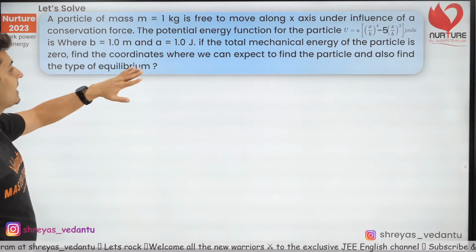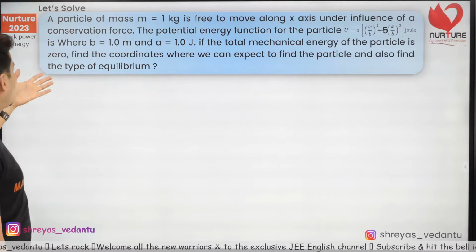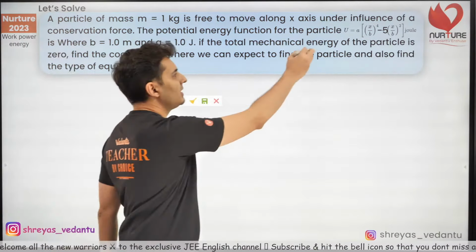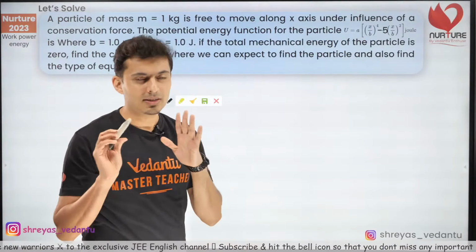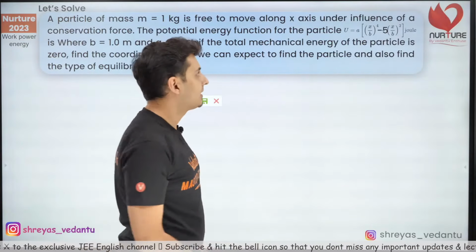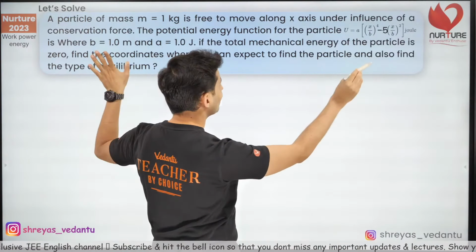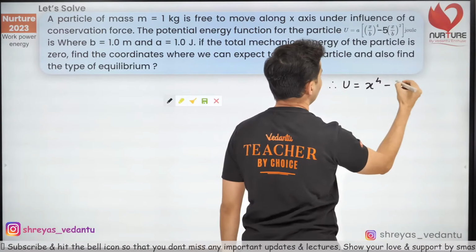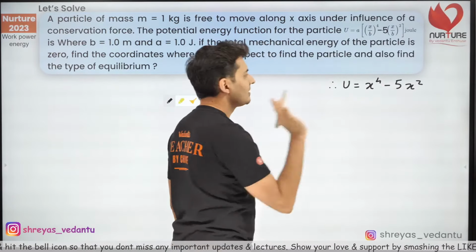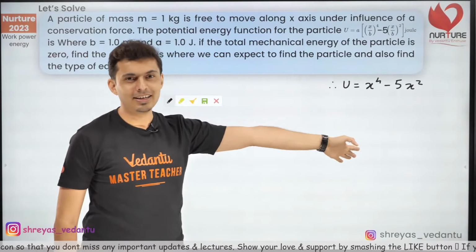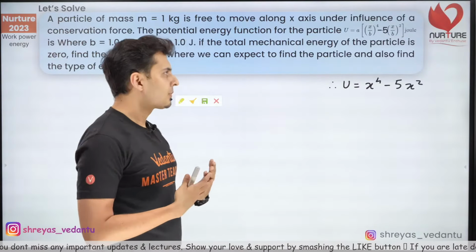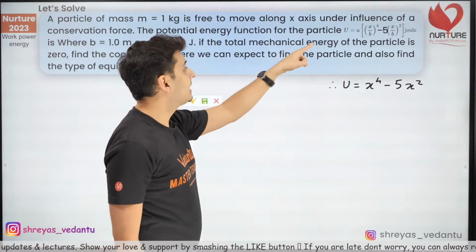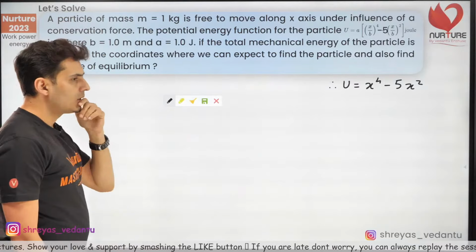Find the coordinates where we can expect to find the particle and what is the type of equilibrium. So first of all, let's get rid of these numbers and make it look simple so that you guys don't get scared by it. A is 1, B is also 1. Therefore, U is nothing but x raised to 4 minus 5x square. This is the function. Now it looks so simple and neat. Now you feel a little bit confident that maybe I can solve the problem. The question says the total mechanical energy is 0.